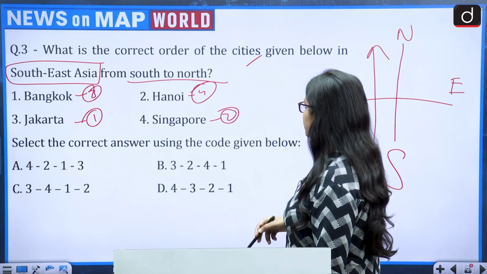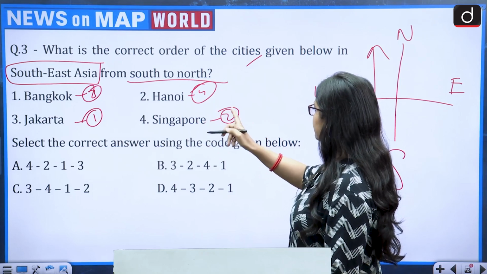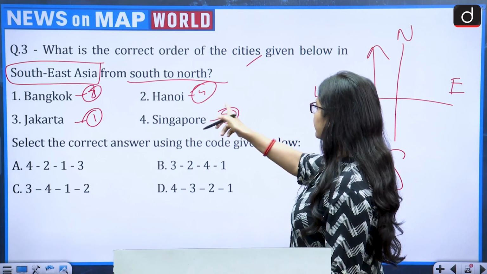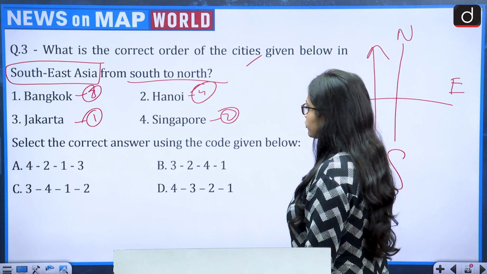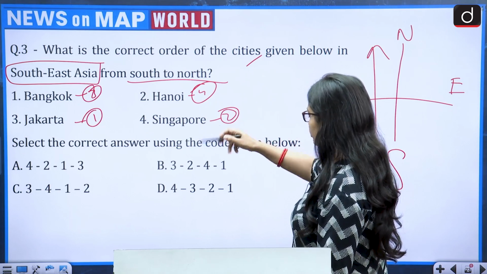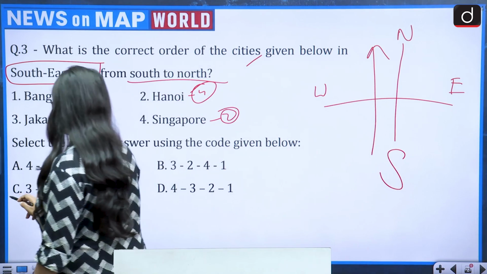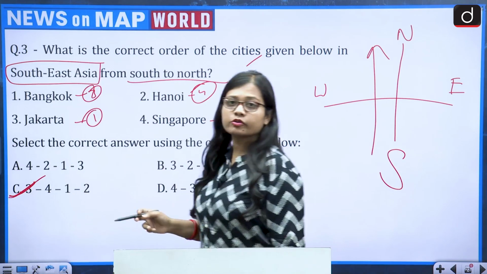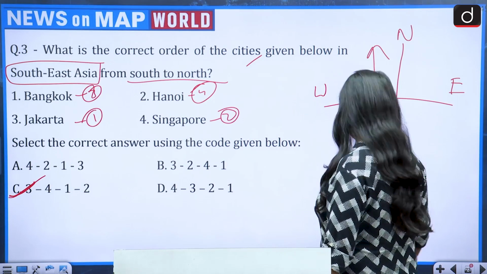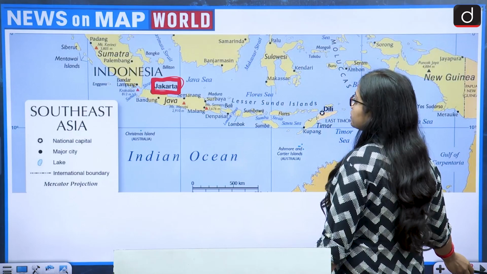So which is that becomes 3, 4, 1 and 2. So which one is 3, 4, 1 and 2? Which option? 3, 4, 1 and 2 is option number C. So the correct answer of this question becomes option C. Next question.